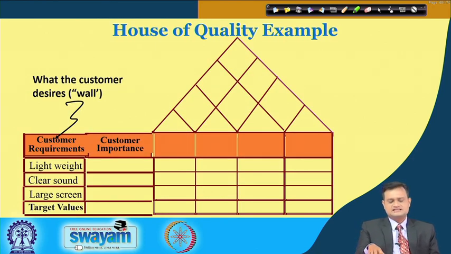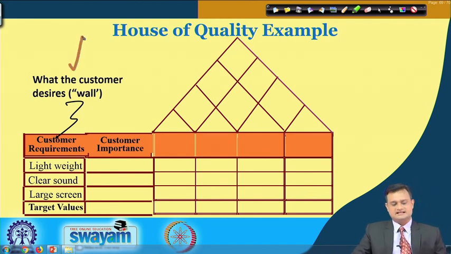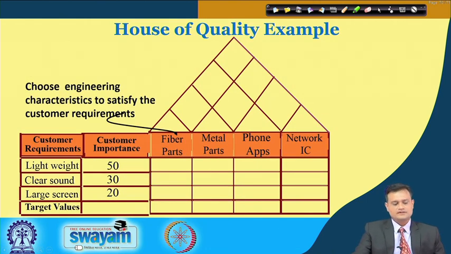So just see, this is the skeleton structure which I follow, and you can see here what the customer desires, which I have put in the form of customer requirements. With this template, we can fill up the various requirements, like I want a lightweight mobile, I want clear sound, I want a large screen, and some customer importance based on survey or customer interaction, which I am just putting in.